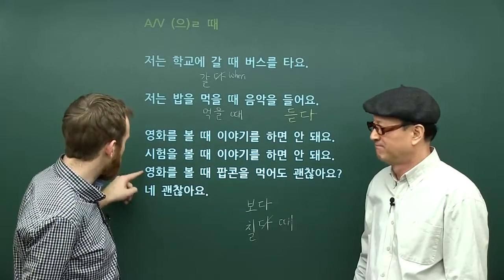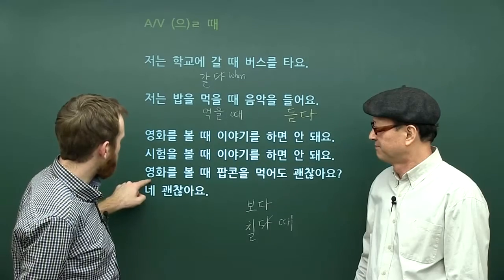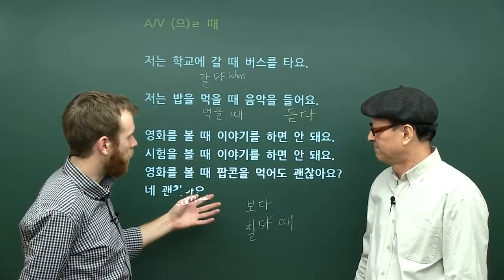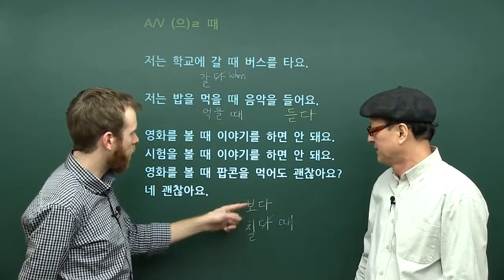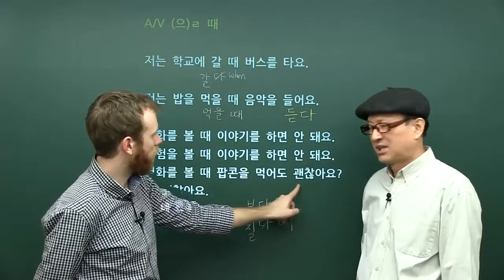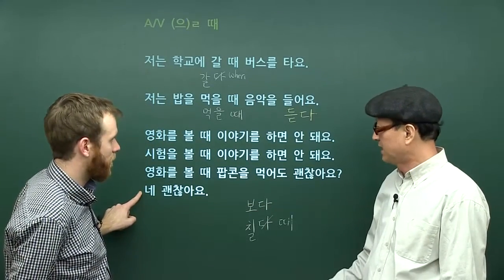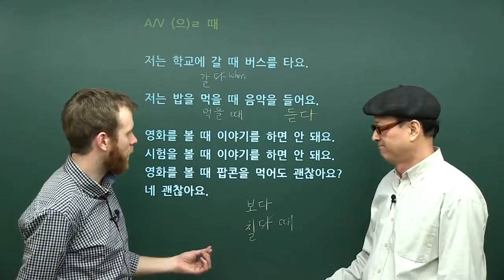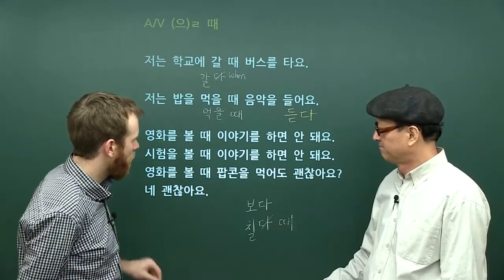So this person is asking, same as the example before, 영화를 볼 때, not 이야기를 하면 안 돼요, but popcorn을, with our object marker, 먹어도 괜찮아요? And then the response is, 네, 괜찮아요. So 괜찮아요 means to be okay. They said, yes, it's okay.